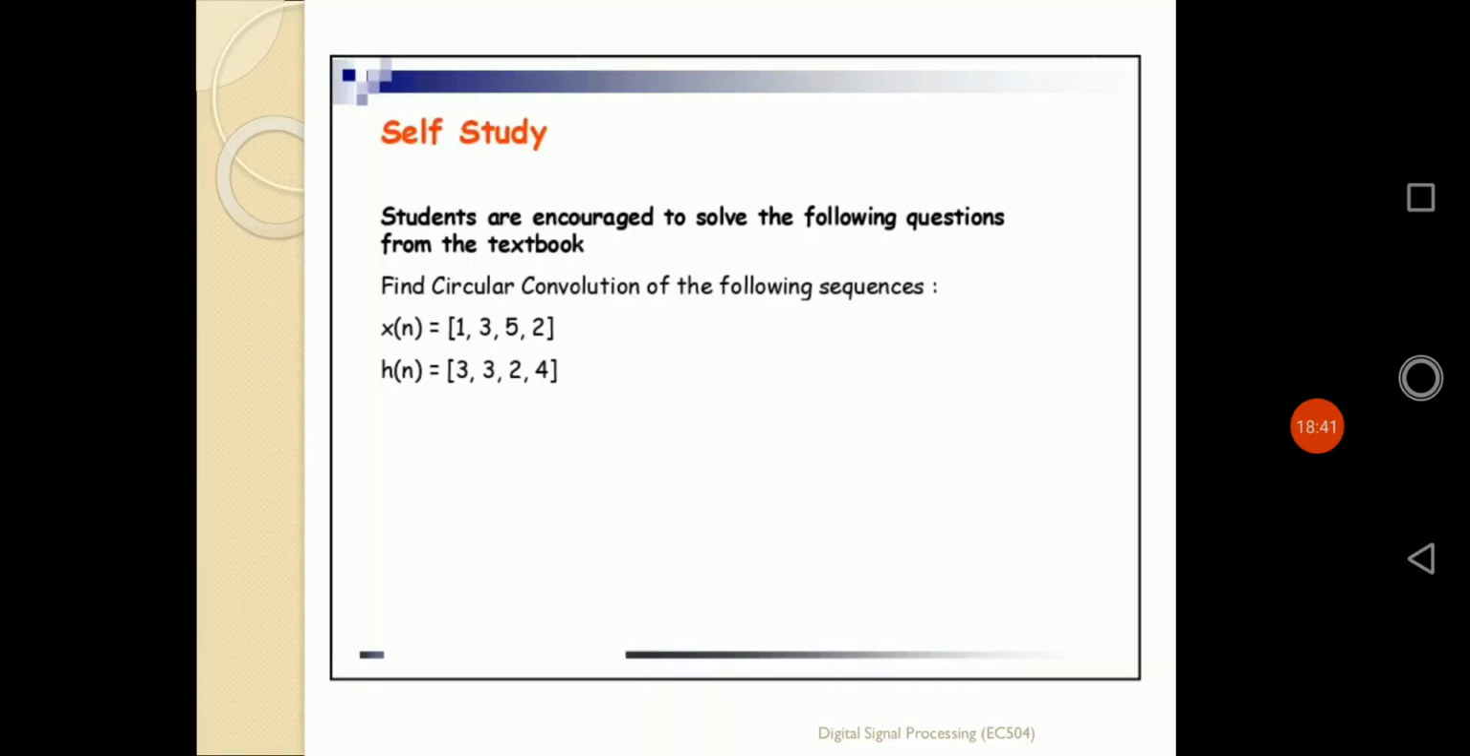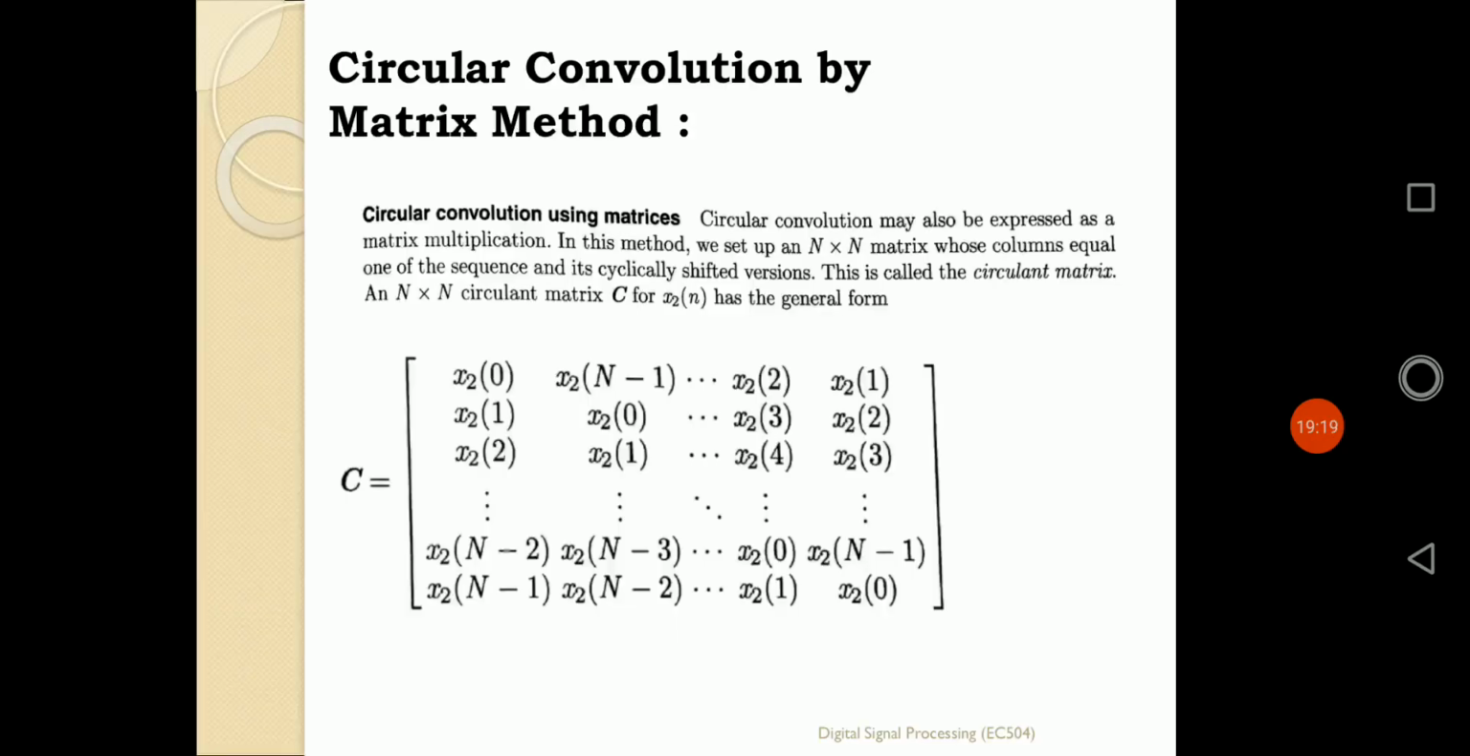What is the second method? The second method is the matrix method for finding out circular convolution. Before we start with it, we have some examples also. So try to find out the circular convolution of the following sequences x(n) and h(n) in your homework also. Take this example as your homework and do it according to both methods, the concentric circle method that we have already studied, and the matrix method. By using both approaches, we have to find out the circular convolution for these two sequences x(n) and h(n).